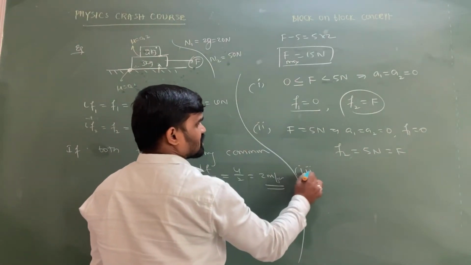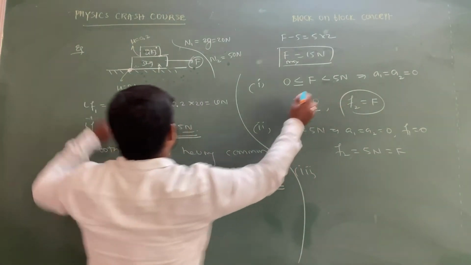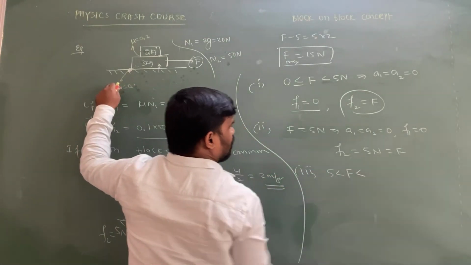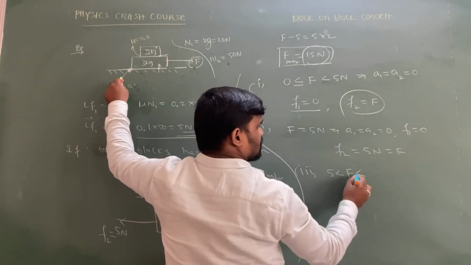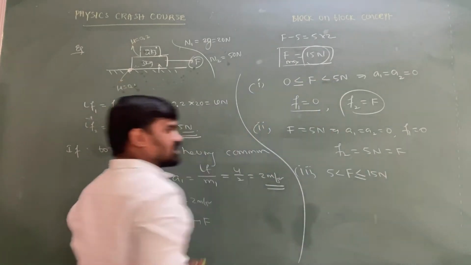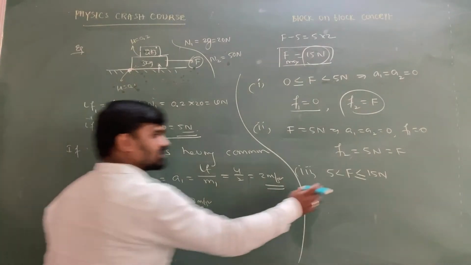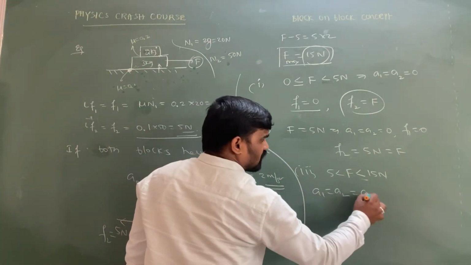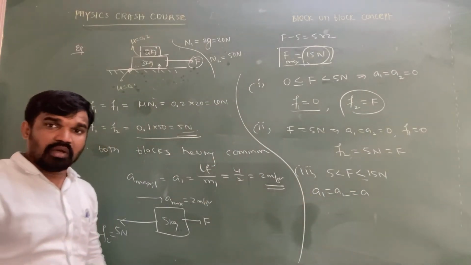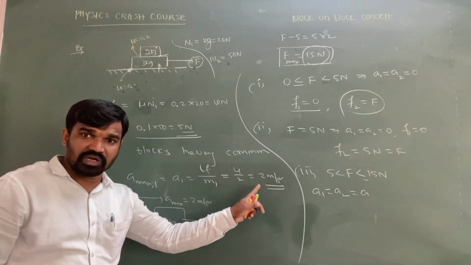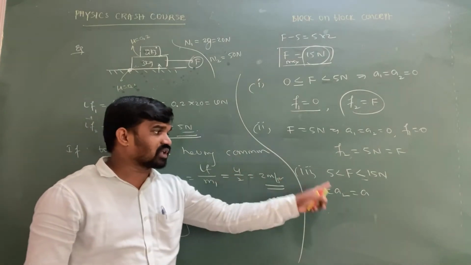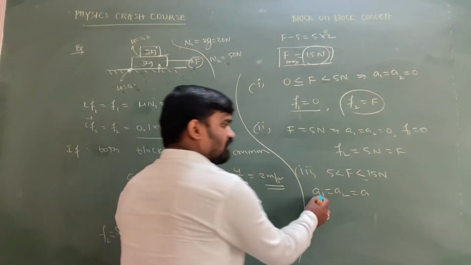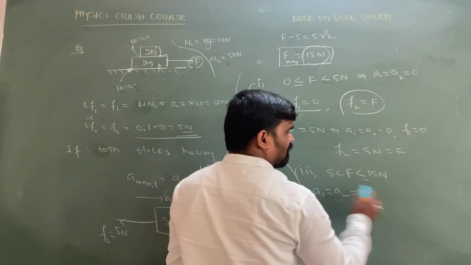Next, the third case I am taking: the applied force is greater than the limiting friction, that means greater than 5 Newton, and less than or equal to the maximum force, 50 Newton. Then what happened? Both are having common acceleration, the common acceleration equal to A only, but the common acceleration will not become 2 meter per second square, sir. It is some other value, because this 2 meter per second square is the maximum acceleration. A1 equal to A2 equal to A only, the common acceleration.